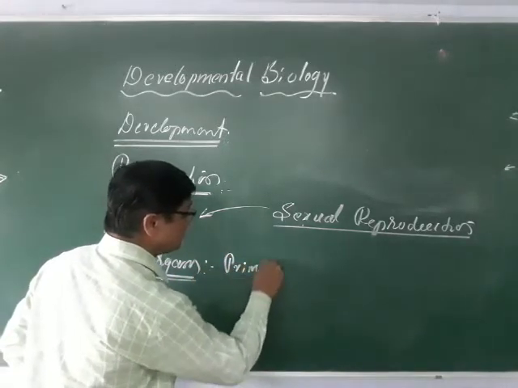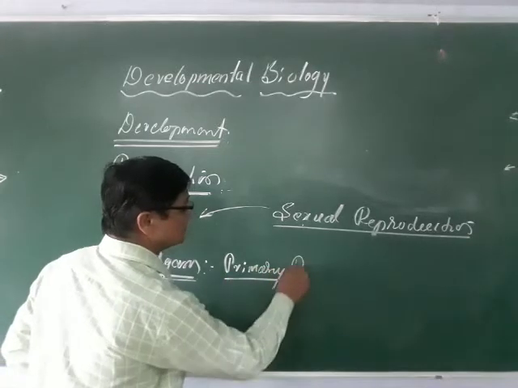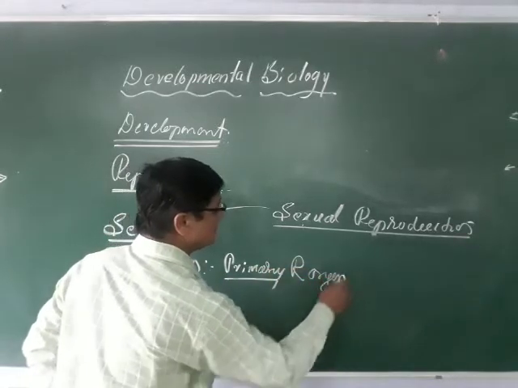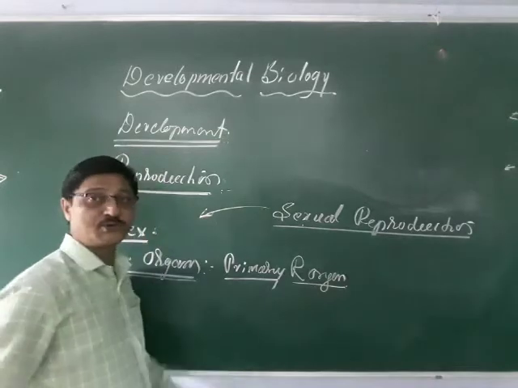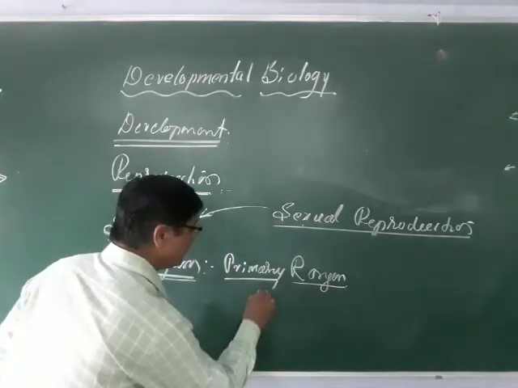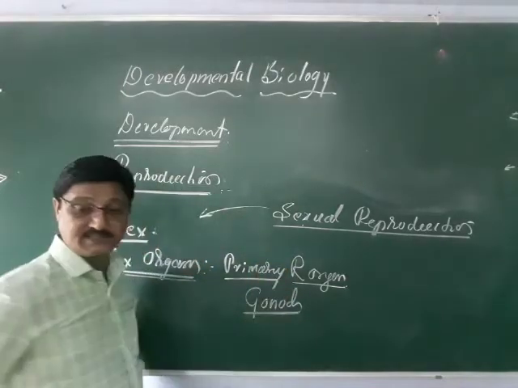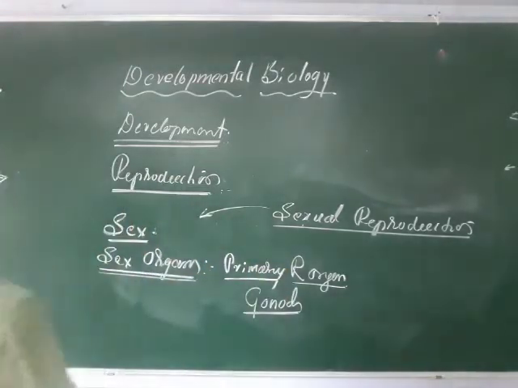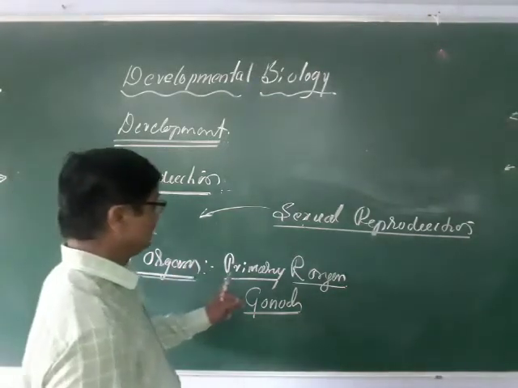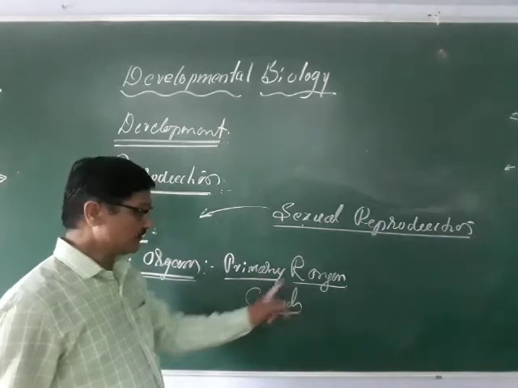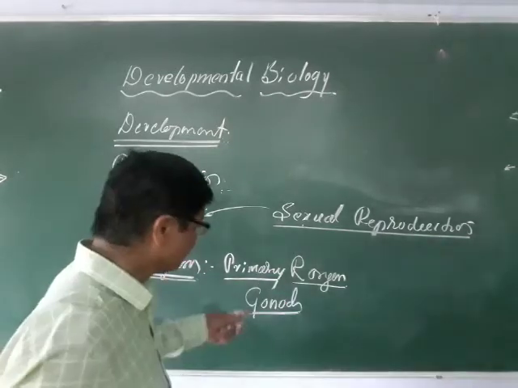These are called the primary reproductive organs, and these primary reproductive organs are also termed as gonads. Now what is the gonad here again? Gonad means able to produce the sex cells.